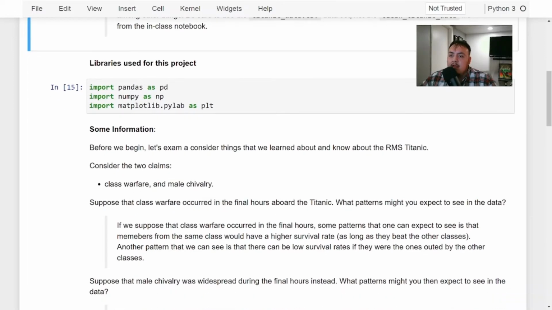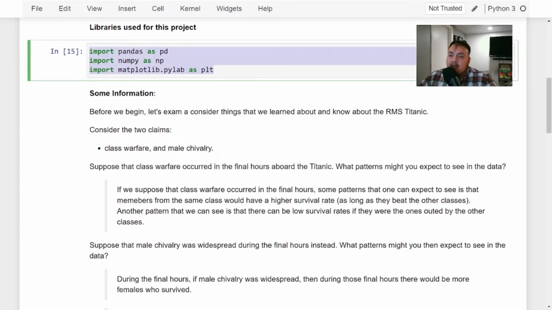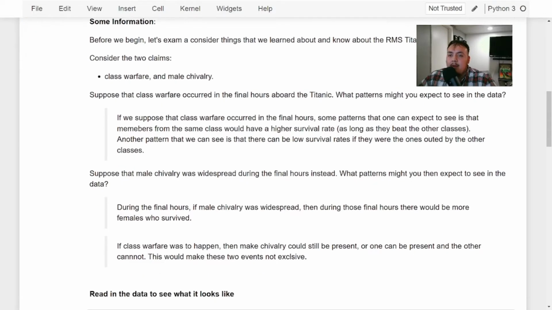With this project, we're going to be using these libraries: pandas to do some analysis, NumPy to also do some more analysis, and then matplotlib we're going to be using for graphing. Like I said, we are going to be graphing stuff. Before we do begin, some more information.